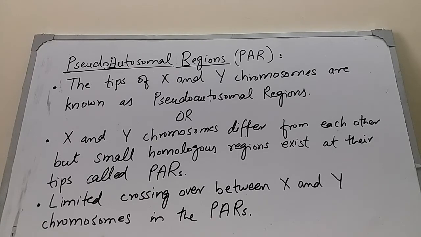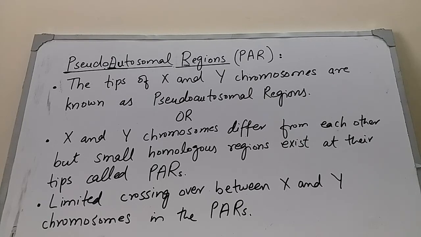The tips of X and Y chromosomes are known as pseudoautosomal regions. So, the tips of the short arm and the tips of the long arms, both are known as pseudoautosomal regions because they contain pseudoautosomal genes. Or we can say X and Y chromosomes differ from each other, but small homologous regions exist at their tips called pseudoautosomal regions.